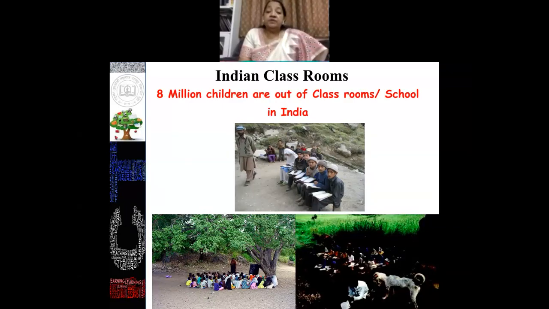If I talk about the Indian classroom scenario, though we have Sarva Shiksha Abhiyan and Rashtriya Uchchatar Shiksha Abhiyan, RUSA, all flagship programs run by the government for the last 10 to 12 years, still 8 million children are out of classrooms or schools in India. At the same time, in the Indian situation, we have a variety of classrooms. We have a classroom under the tree, a classroom in makeshift places, a classroom in local open places. All this situation is with us.